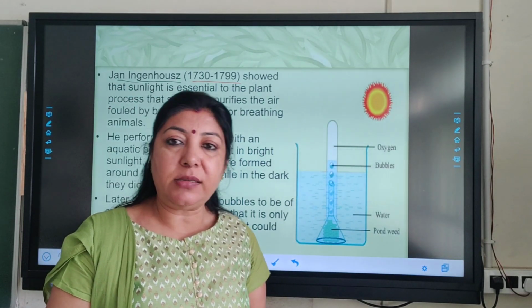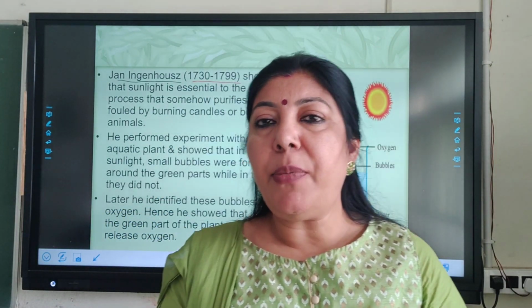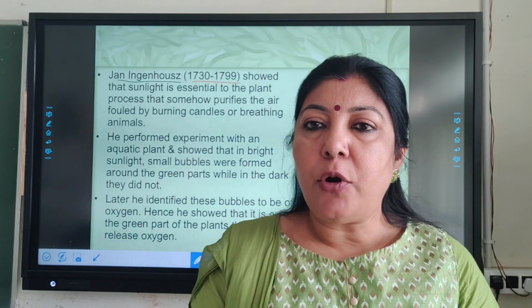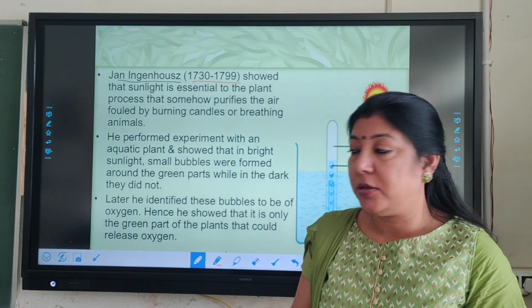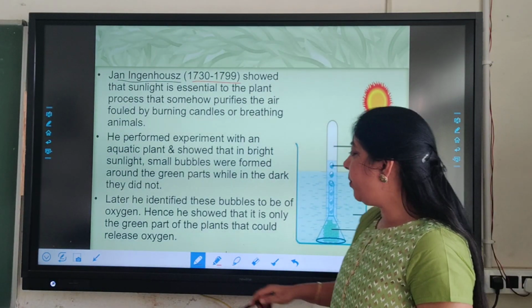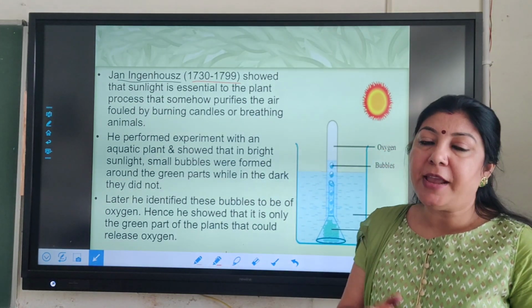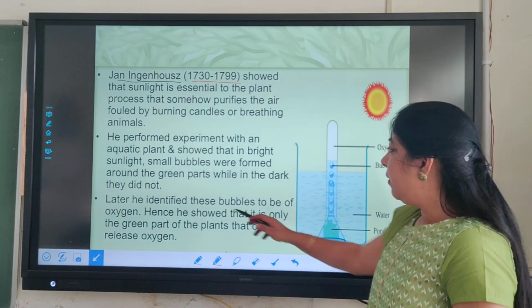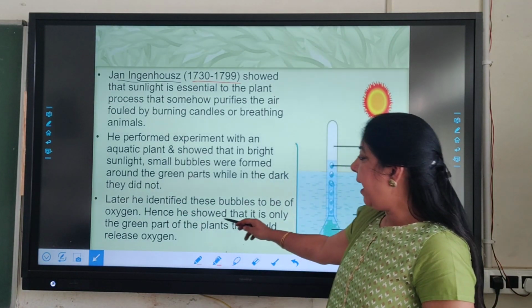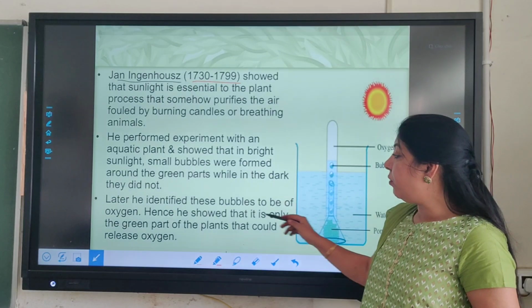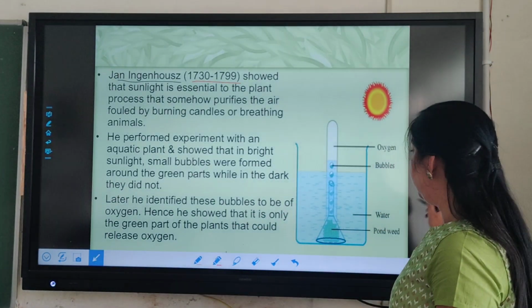So he concluded that green plants under the sun perform some process in which oxygen is the product. This is his experiment, the Jan Ingenhousz bubbling experiment. The conclusion was that these bubbles were of oxygen. Hence he showed that it is only the green plants that can release oxygen.